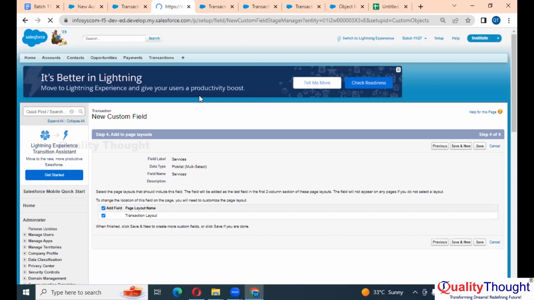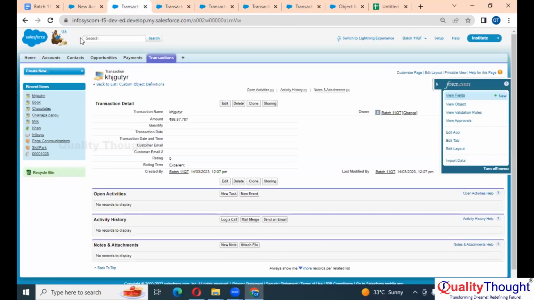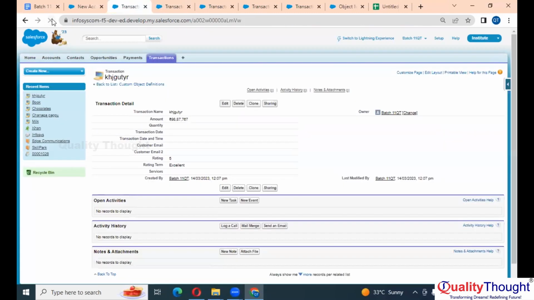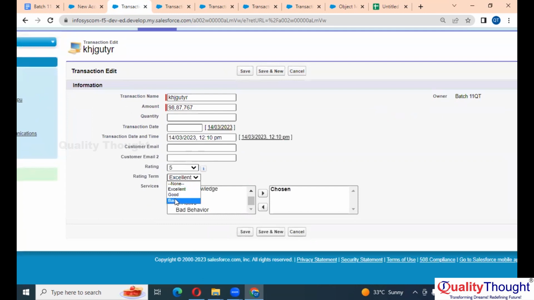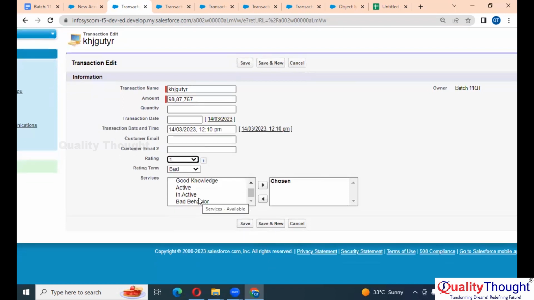Now if you go to transaction and refresh the page, I got something called services. This is again a pick list. Now I purchased this much amount of product on this date and time. I'm giving them a bad rating, let's say 1 only, and here I'm specifying the reason.